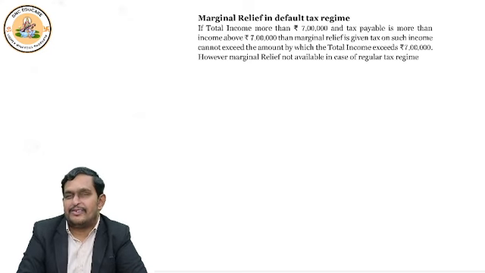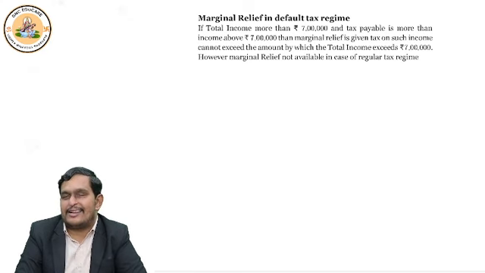Sir, my income is 8 lakhs. Will I get marginal relief? Compute and tell. Up to 7 lakhs, 20,000 tax. 7 lakhs to 8 lakhs, 10% on 1 lakh, how much will it be? 10,000 tax. Correct? 10,000 plus 20,000, your tax is 30,000. Income above 7 lakhs is 1 lakh.